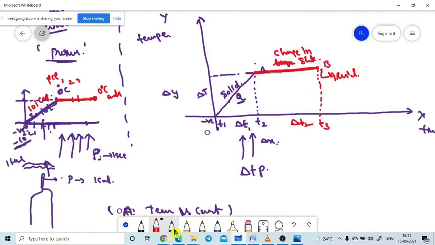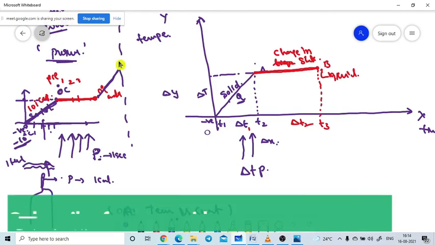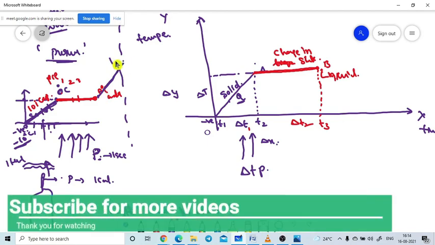Now come to the normal position. Here the water is available at 0 degrees. Again we are heating the same water. Then it will start to rise in temperature. Again the slope will start, rising temperature. Up to what point will it go? Up to 100 degrees centigrade it will go. Are you getting or not? So here the liquid is there, but the temperature is rising.